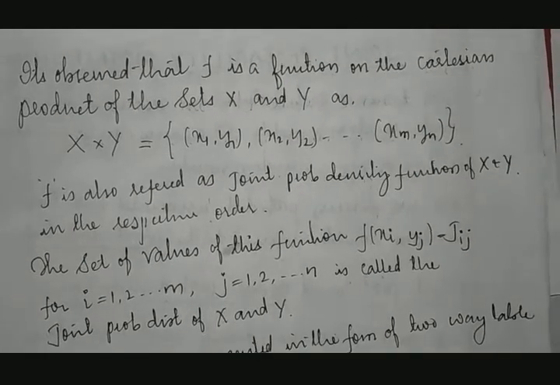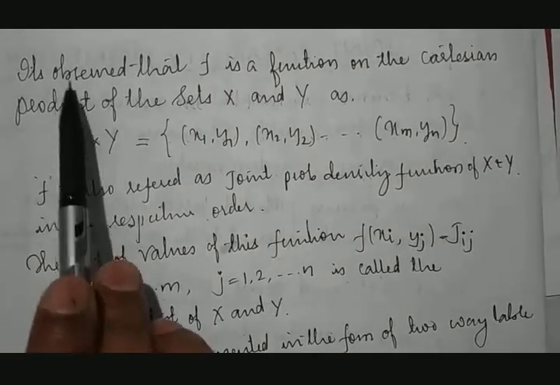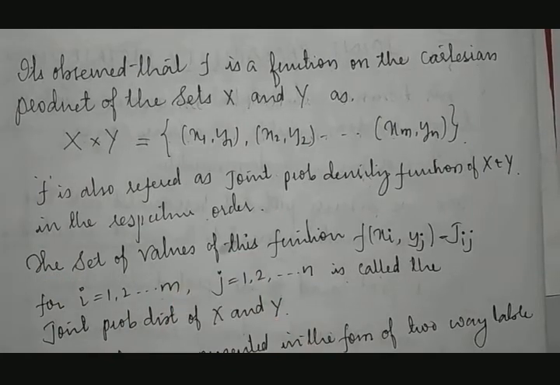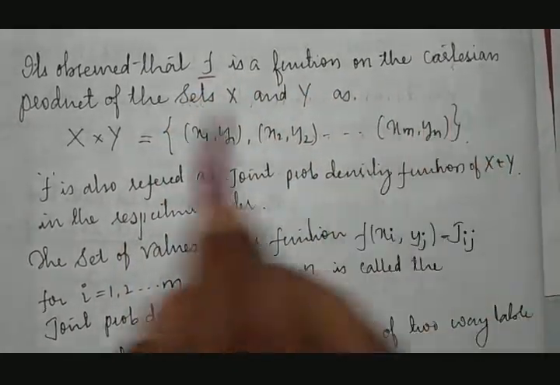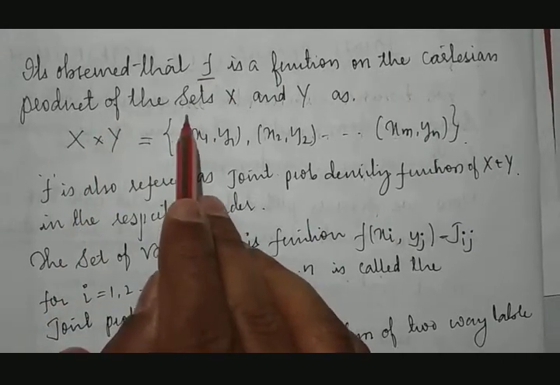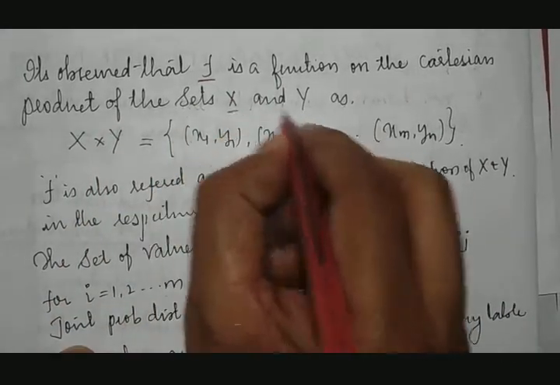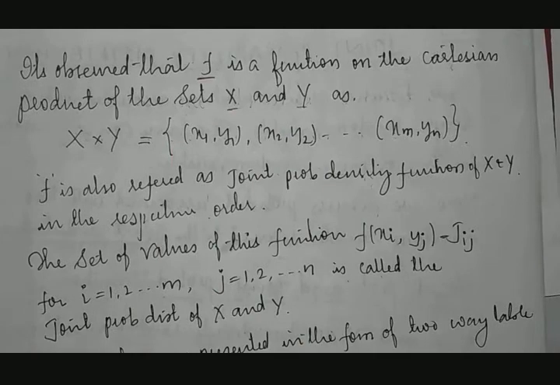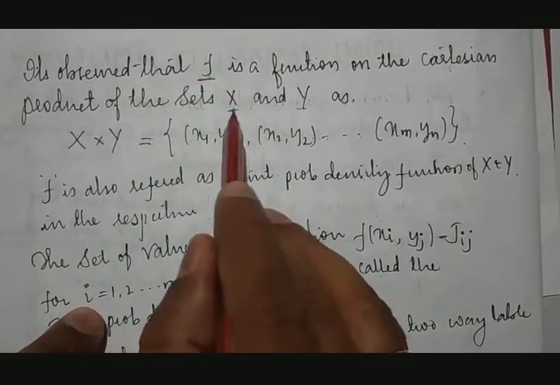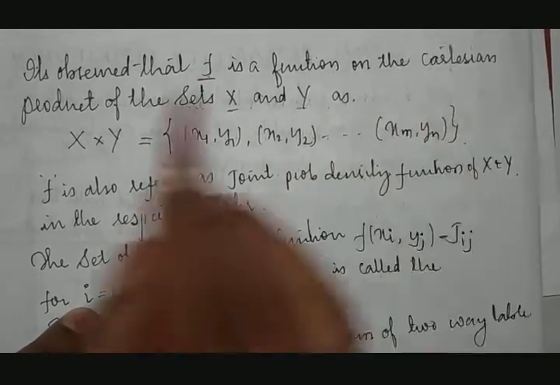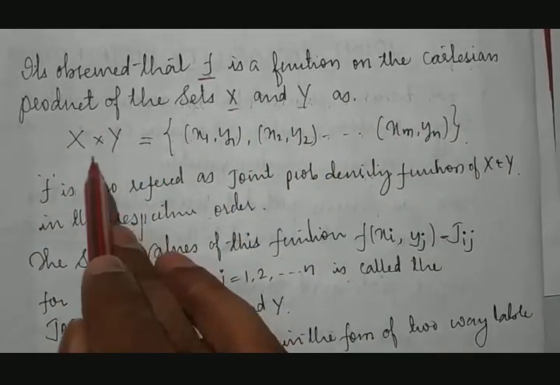Then how will this concept be continued? Here it is observed that f is a function on the Cartesian product of the sets X and Y. Because we took f of x comma y, f becomes a tool to join x and y through the Cartesian product. What is the Cartesian product?